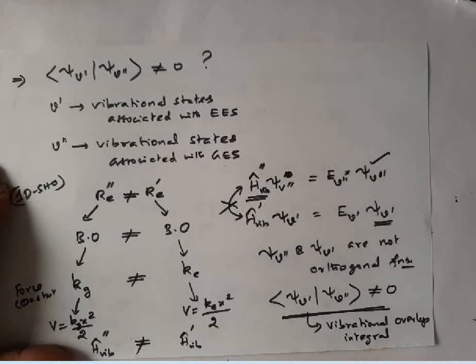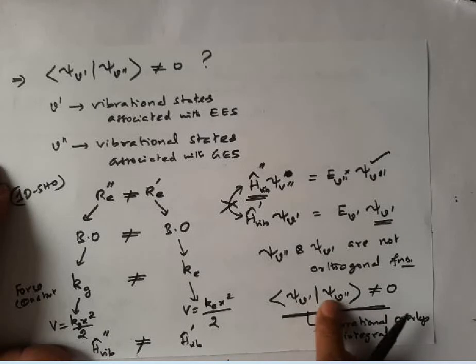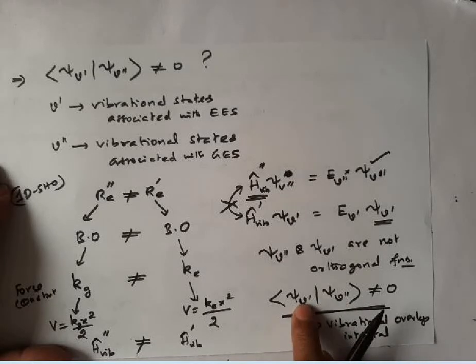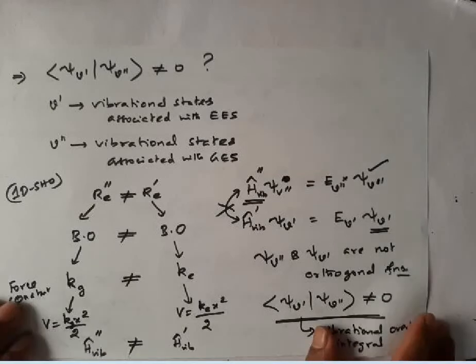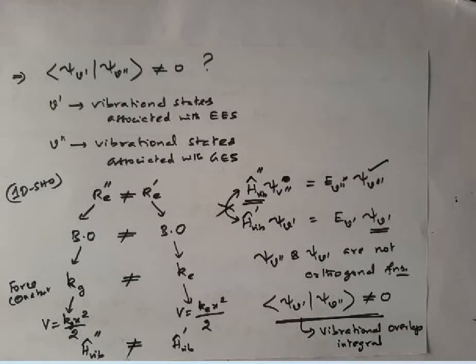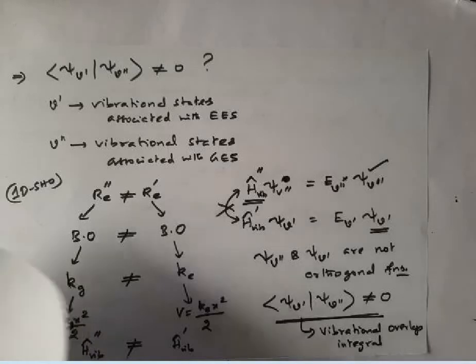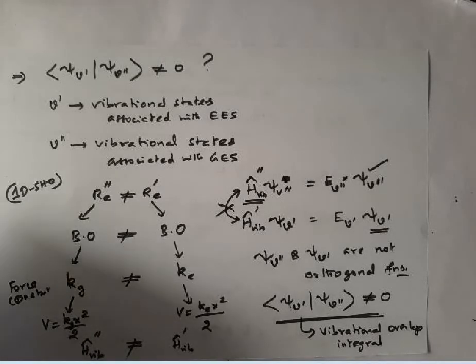Okay, and this overlap can occur between any vibrational state of the ground electronic level and any vibrational state of the excited electronic level. So there is no restriction on that. Therefore this results in an important condition.